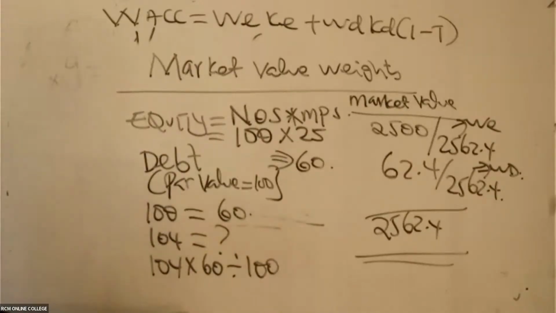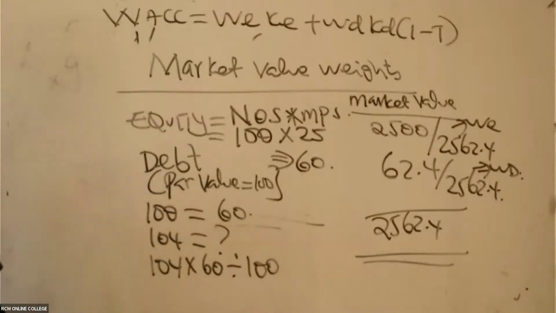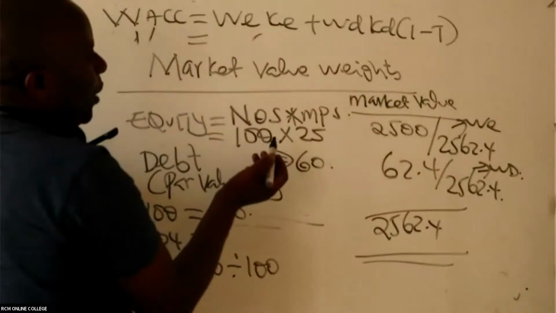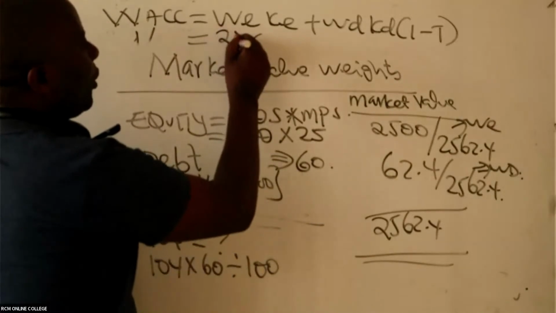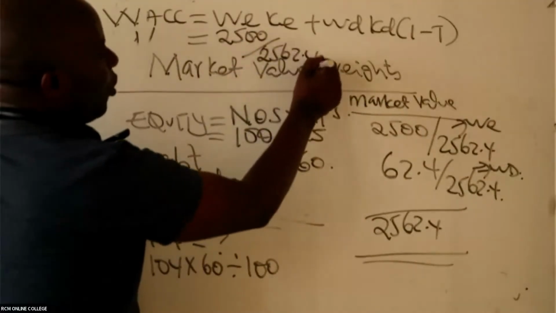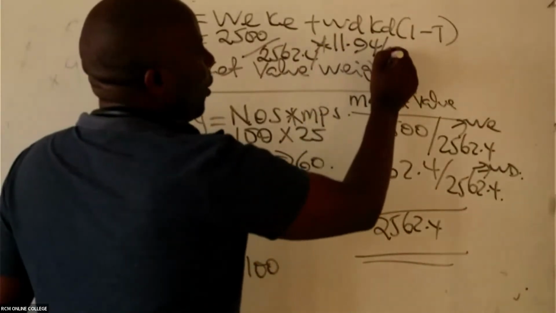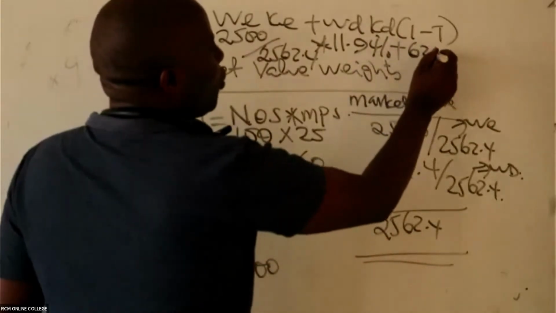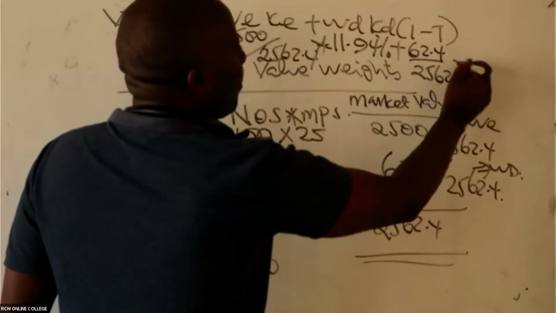I'm going to repeat this because I know it's a problem to many students. But before I repeat it, please come and substitute here. Do we have the weight of equity? Yes, the weight of equity is 2,500 over 2,562.4, times the cost of equity. You are giving me a figure of 11.94%. Plus the weight of debt, which is 62.4 over 2,562.4, times Kd.